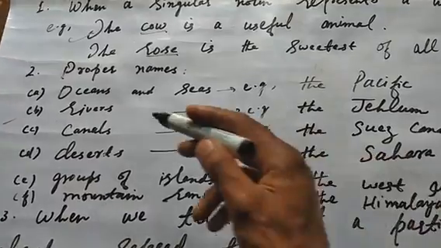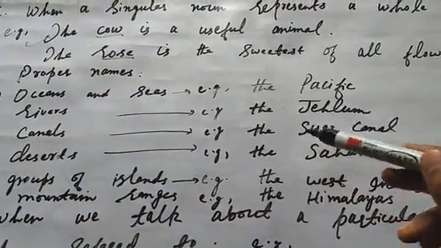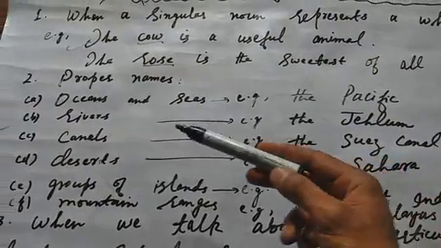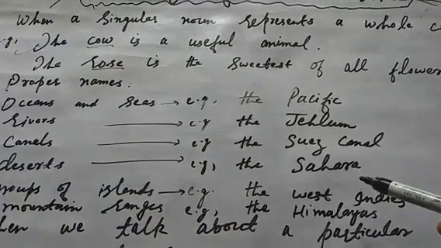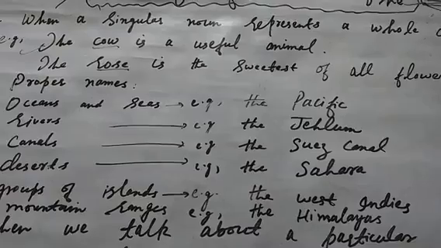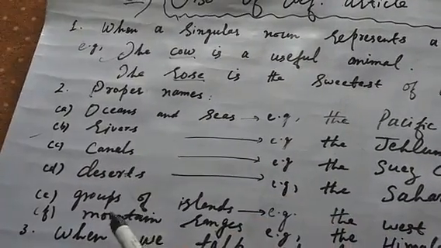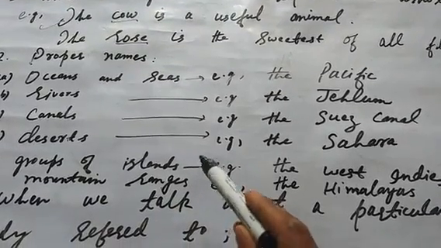The third point is, it is used before canals. For example, the Suez Canal, etc. Okay. The next point is, it is used before deserts. For example, the Sahara Desert. Okay, the Arabian Desert, etc. The next point is, it is used before a group of islands. It is very important. It may be asked in the examination.